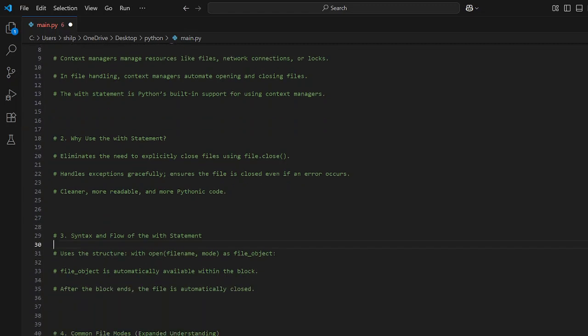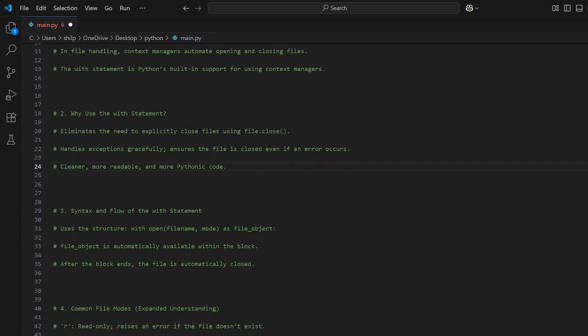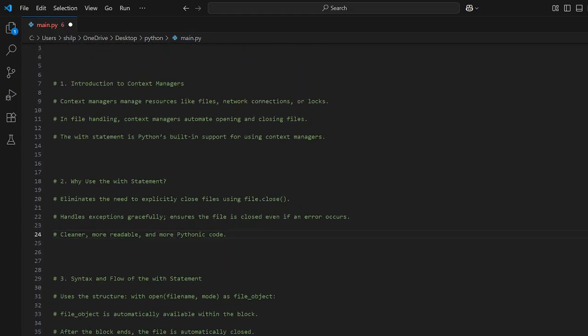Why use the with statement? It eliminates the need to explicitly close files using file.close, handles exceptions gracefully, and ensures the file is closed even if an error occurs. It gives cleaner, more readable, and Pythonic code, which means simple code, which is a specialty of the Python language. So you use the with statement to close the file without having to use file.close. It also handles any exceptions and errors that might come up, even when errors occur.